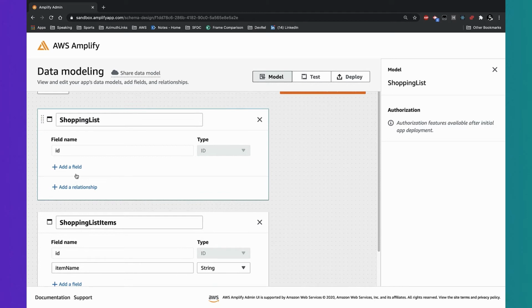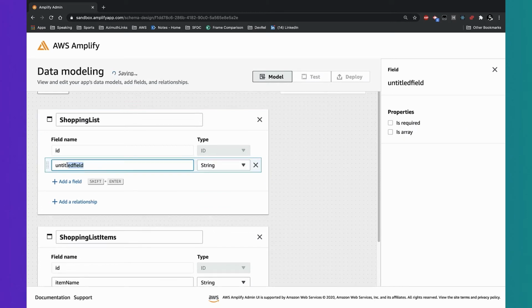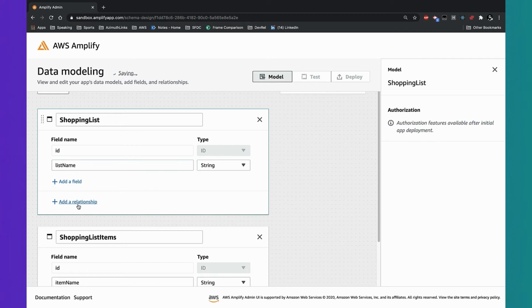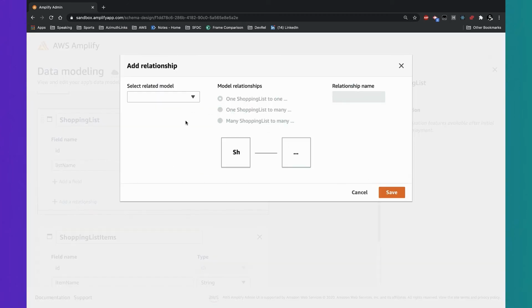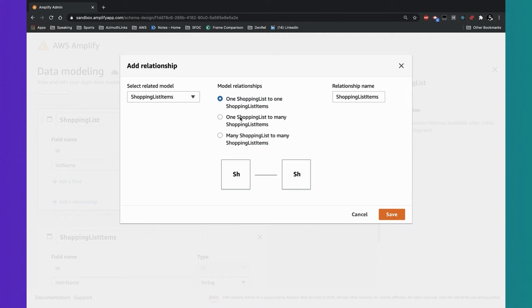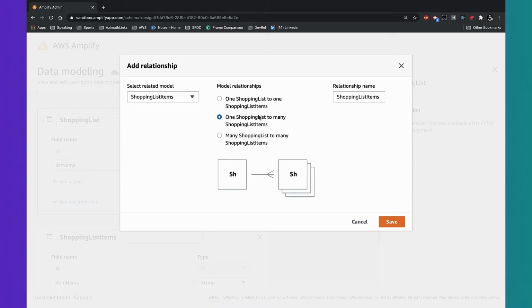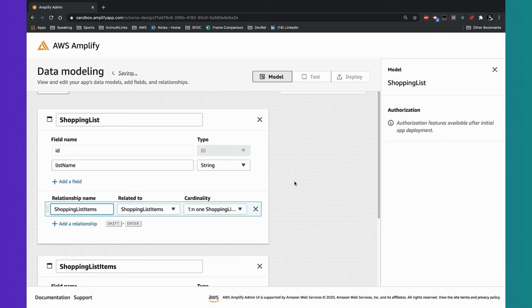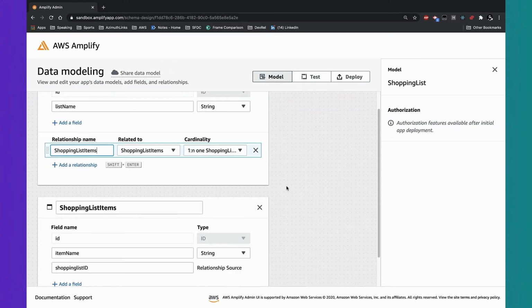Again, I'll get the ID already created for me. The next thing I want to do is give the shopping list a name. Same idea as I did with the shopping list items, I give it a name. And then the other thing, which is required, is to add a relationship. When you think of a shopping list, it has one or many shopping list items. So I'm going to model that relationship using the data modeling tool. I can also have a one-to-one or a many-to-many, but for this model, it makes sense.